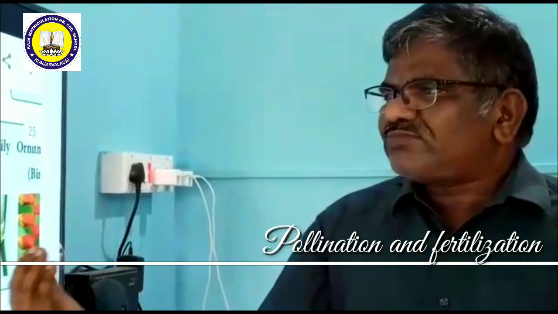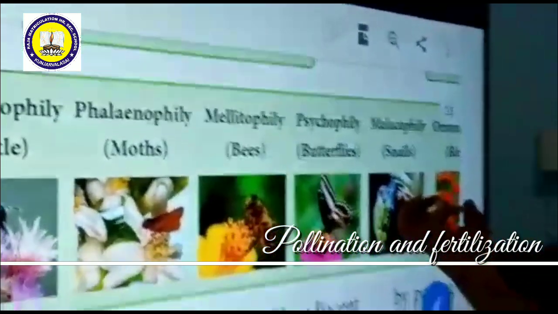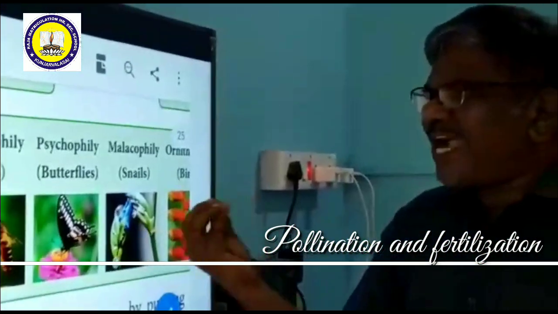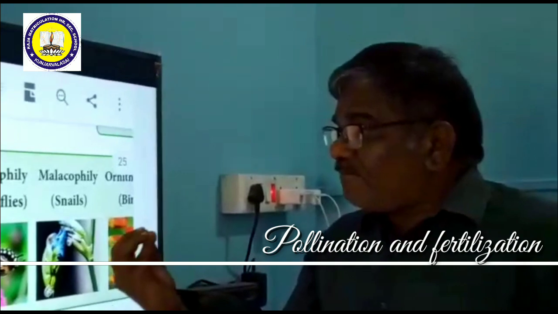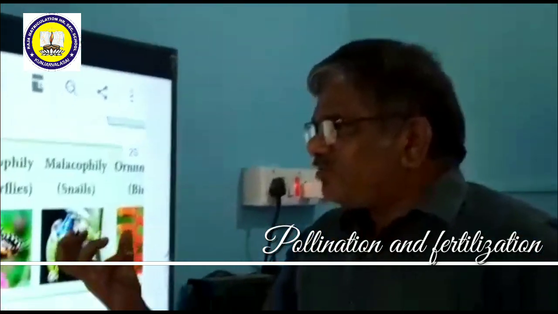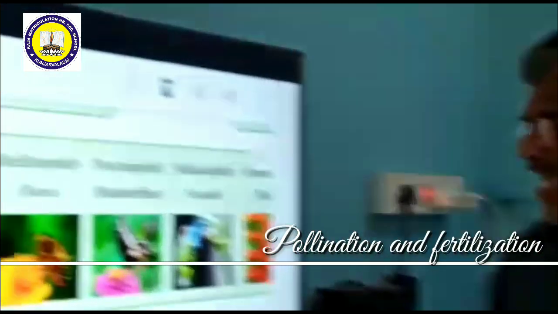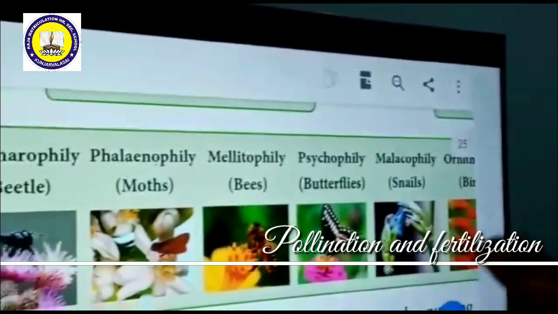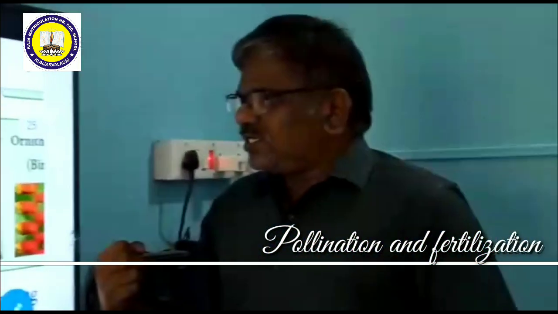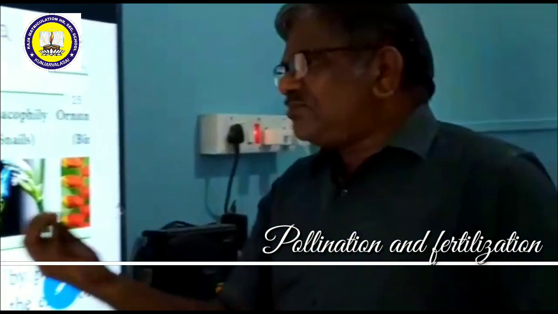In such a way, various types of material are produced by flowers to attract pollinators. Flies and beetles are attracted by foul smell, foul odor. Foul means bad smell. If flowers produce a bad smell, they are visited by flies and beetles. So depending upon the agents of pollination, flowers can produce various types of mechanisms.